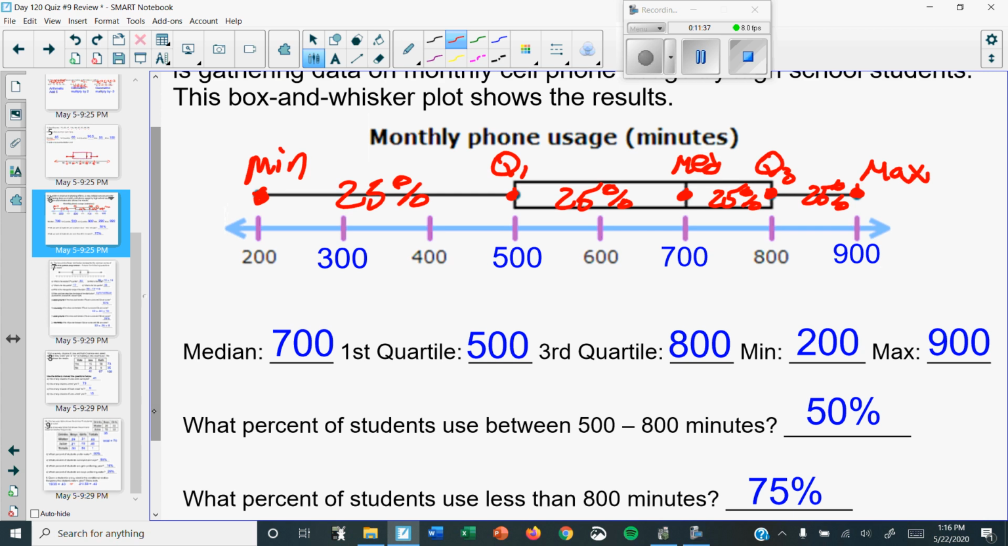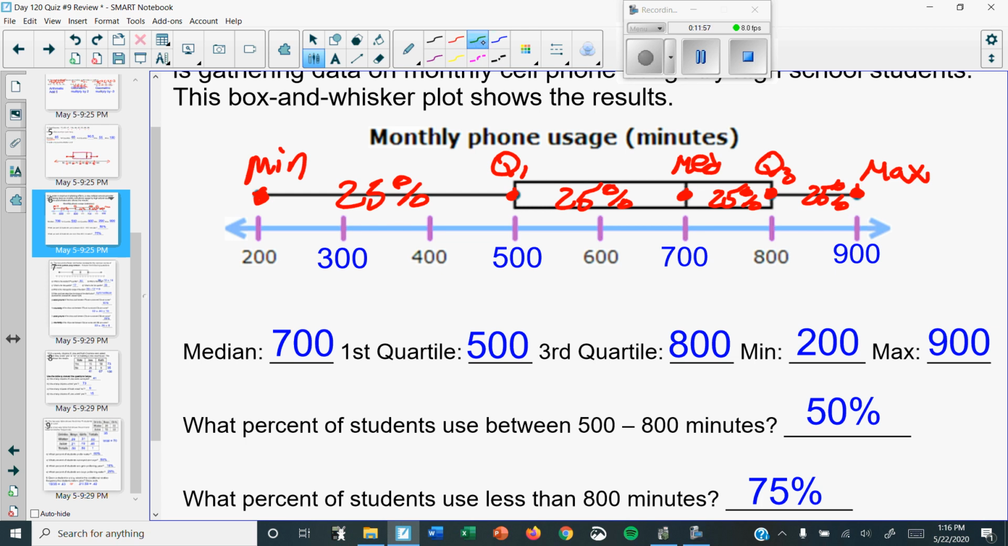What was the median score? Look for where you wrote med. There it is, 700. So you just copy whatever you just labeled. First quartile, look for Q1, 500. Q3, 800. Minimum 200, maximum 900. It's easy once you label it.